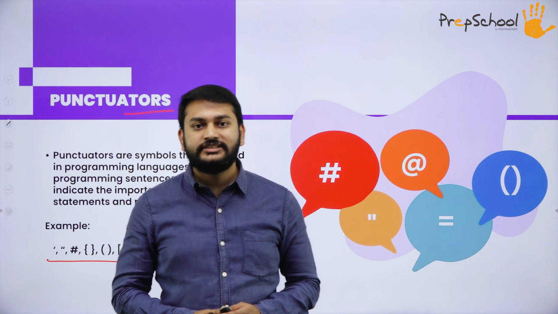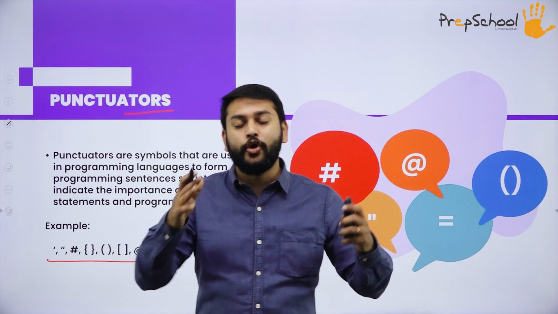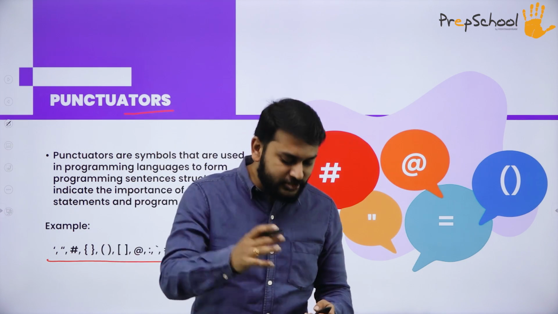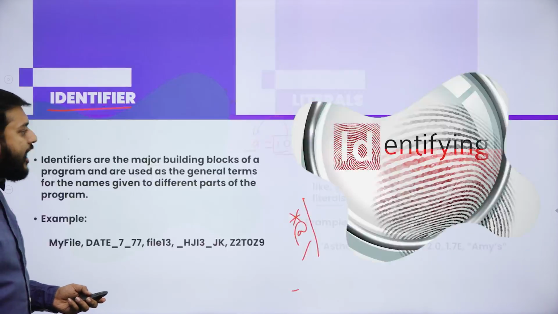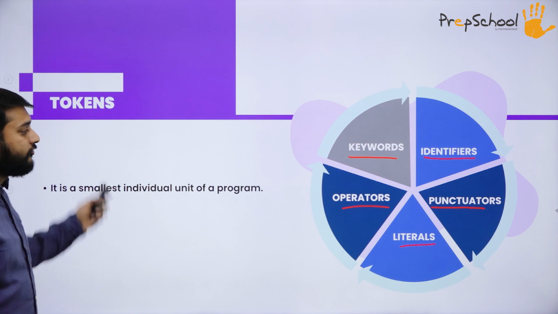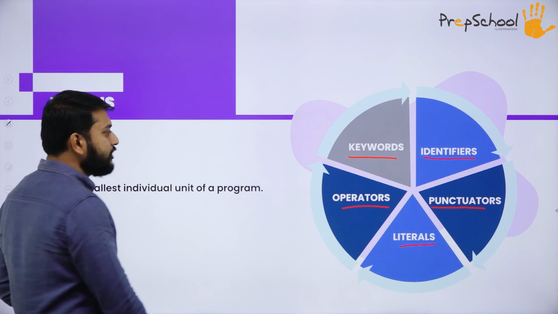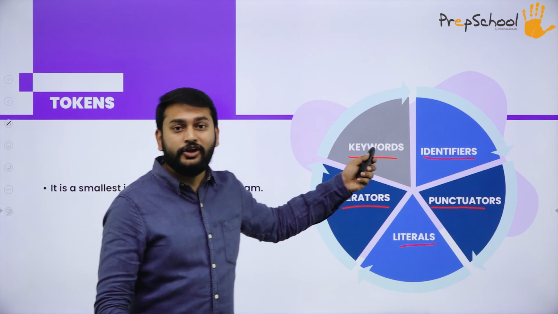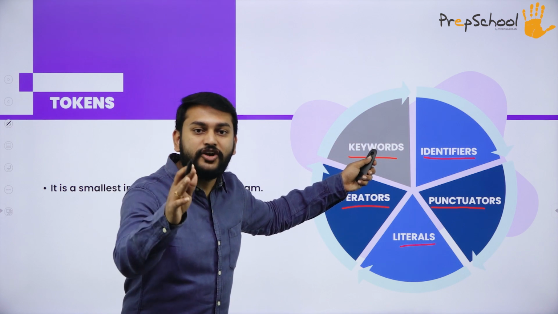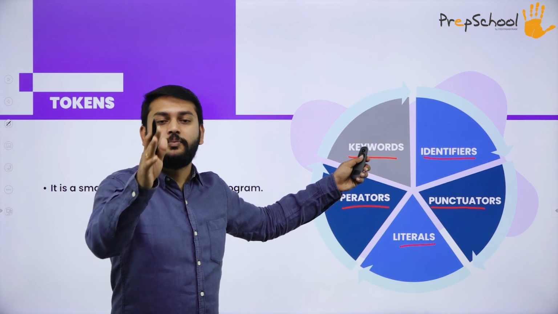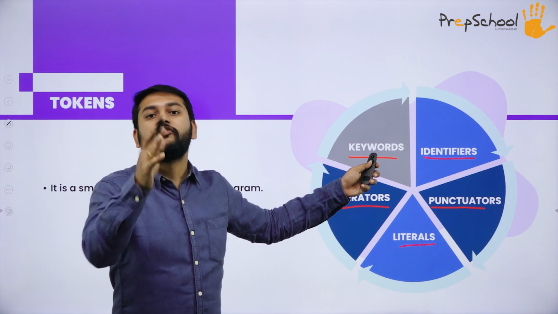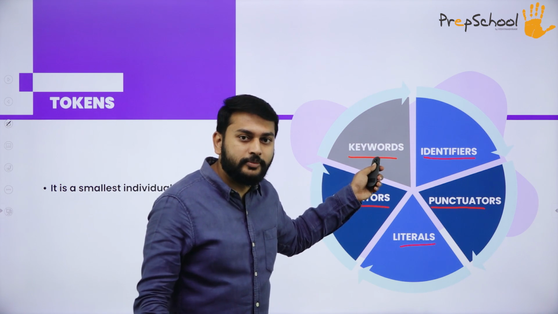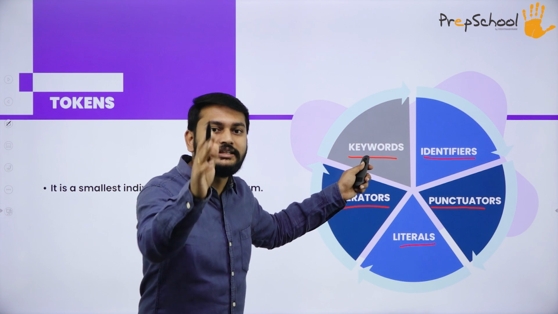With this, I have come to an end of the different tokens. Let me just recollect for all of you. How many types of tokens do I have? Please recollect, I have 5 different tokens. What is the first one? Keywords. What is the meaning of keywords? Keywords are the reserved words which have their own special meaning, which you should not use for your own purpose to modify the value. That is what you should remember: keywords are the reserved words.